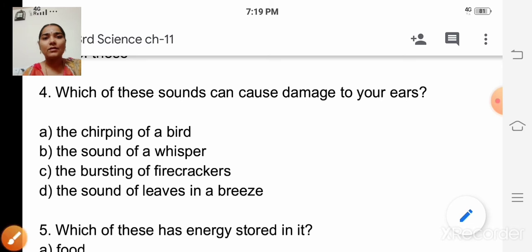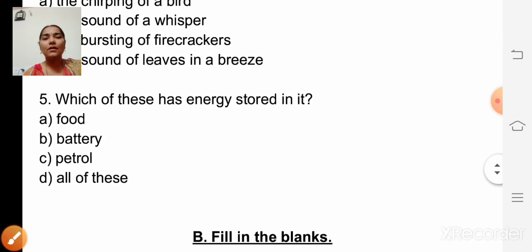Okay, the next one. Which of these has energy stored in it? Food, battery, petrol, all of these.